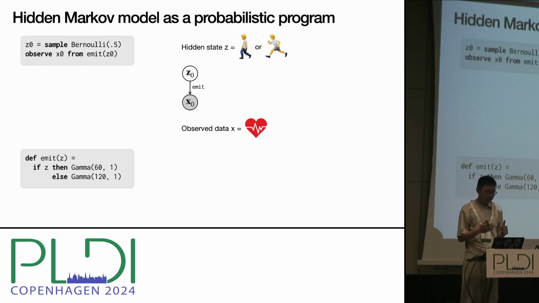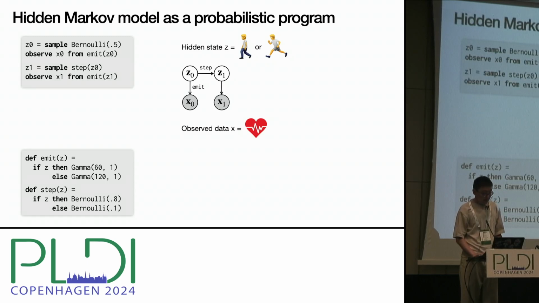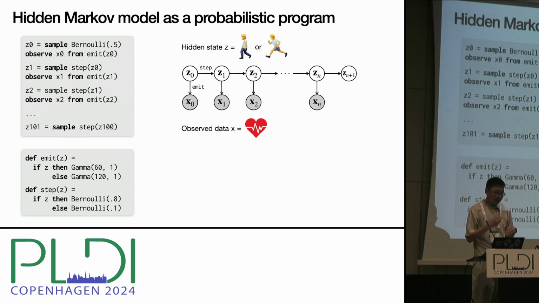The program first samples the initial state of the person. It then performs Bayesian conditioning. It conditions the initial state on emitting the observed heart rate. A step distribution models how the state transitions. If a person is currently running, then they are more likely to be running than walking in the next time step. The program samples the next state of the person and conditions this next state on emitting the next observed heart rate. We repeat this many times, and this gives us a hidden Markov model.